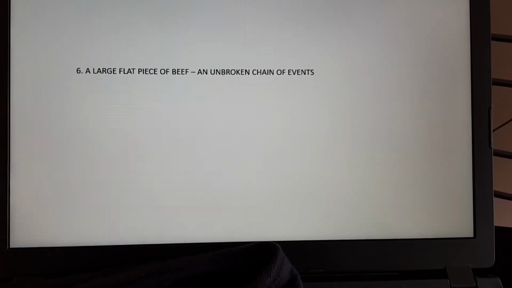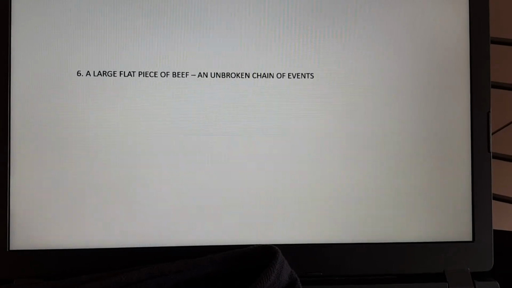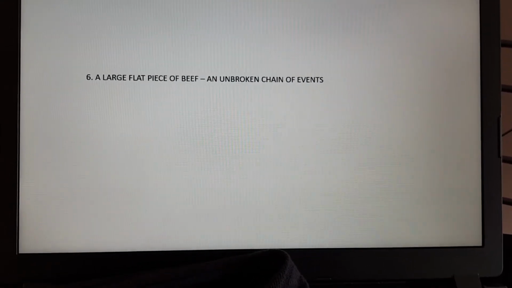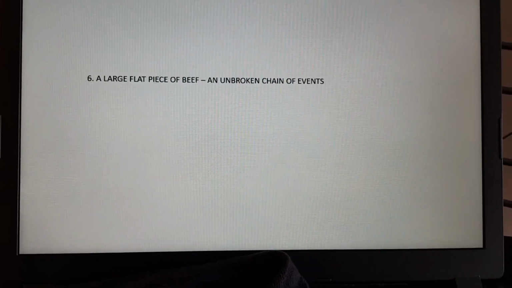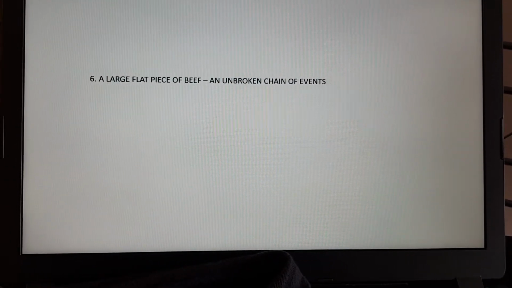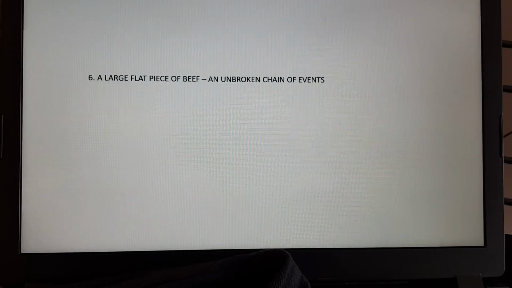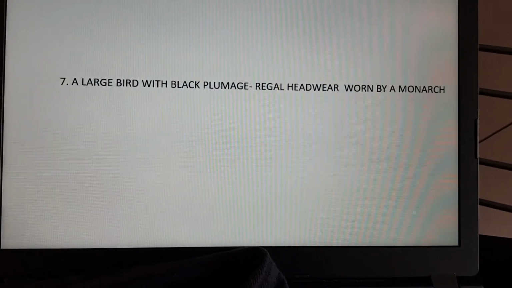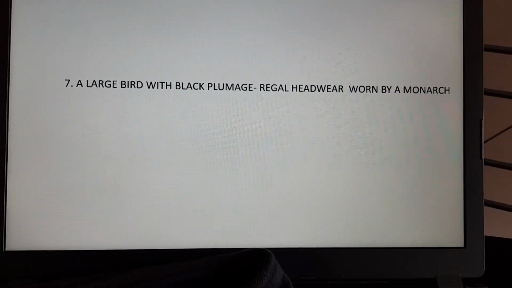6. A large flat piece of beef. Add a letter to get an unbroken chain of events. 7. A large bird with black plumage.